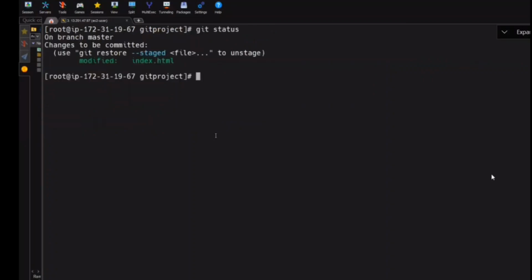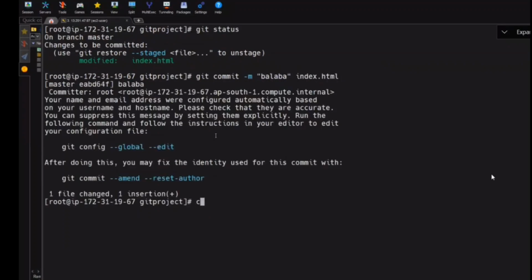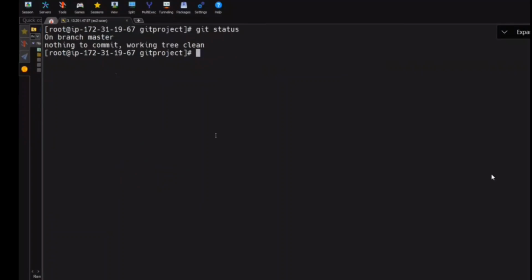Git status. What is the status now? If I did git status, what should I do now? You should say, so my file is tracked, my file is in which one? Staging area. What I need to do next now? Commit. Git commit minus m and then give some name. Right, and which one? Index that is clear, and then what is the git status? Clear enough?